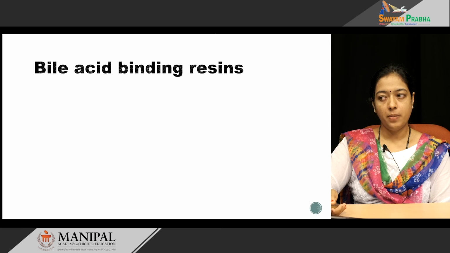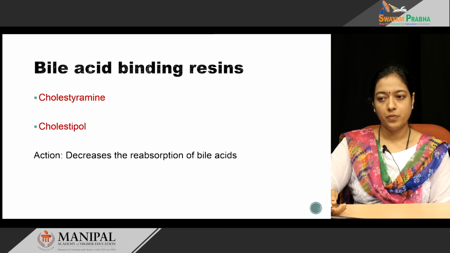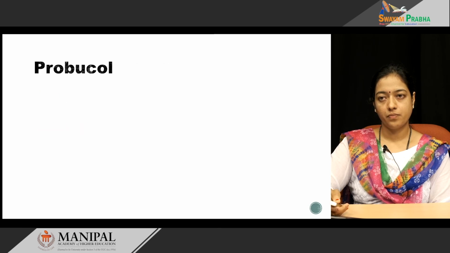Coming to bile acid binding resins, there are two of them: cholestyramine and colestipol. The mechanism of action of these bile acid binding resins is that they decrease the reabsorption of bile acids. So, when reabsorption decreases, the excess cholesterol goes for formation of bile acid, and when the cholesterol gets converted into bile acid, the level of cholesterol decreases.